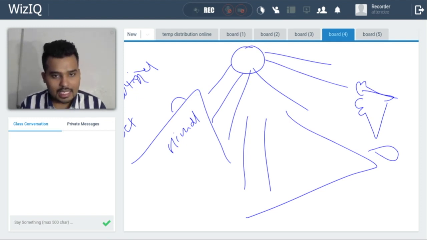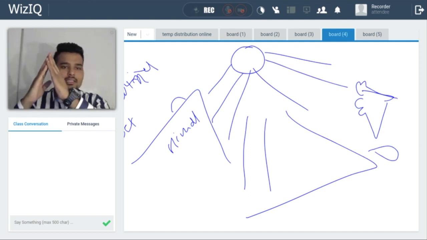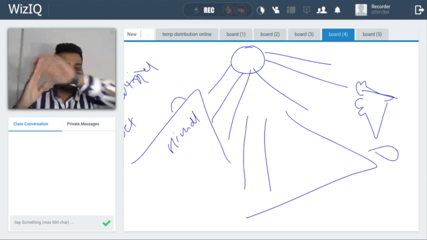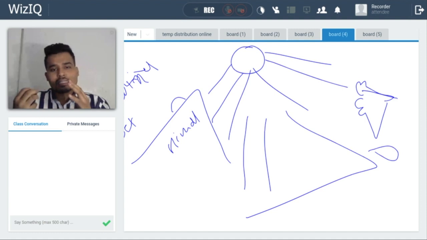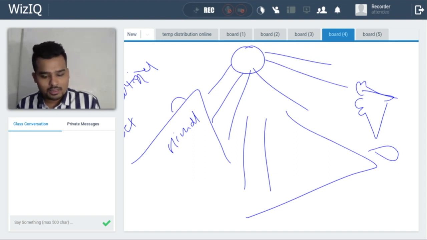Sunlight can't reach over there because it is like this. See, this is the Himalayas, and the sun is over here. So this face is illuminated. This face is always in the dark, or you can say the intensity of sunlight will be less over here. Here we can see the effect of slope, how it affects the temperature.